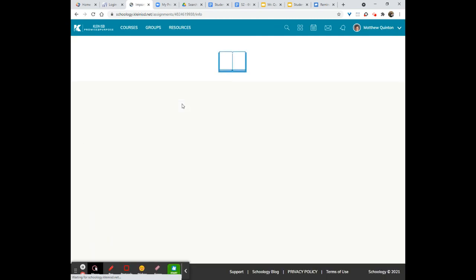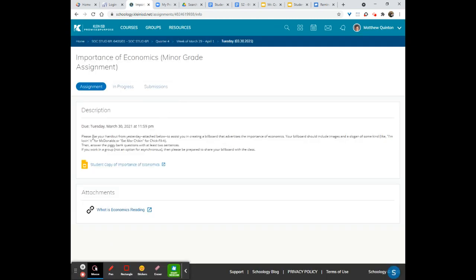So we have our description. It says, please use your handout from yesterday, which is attached below. It's right there. It's attached below to assist you in creating a billboard that advertises the importance of economics. Your billboard should include images and a slogan of some kind, like I'm loving it for McDonald's or eat more chicken for Chick-fil-A. Then answer the piggy bank questions with at least 2 sentences.